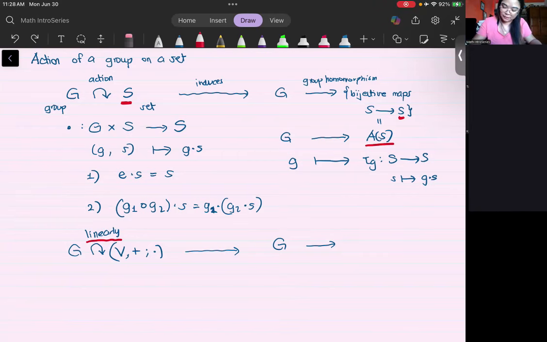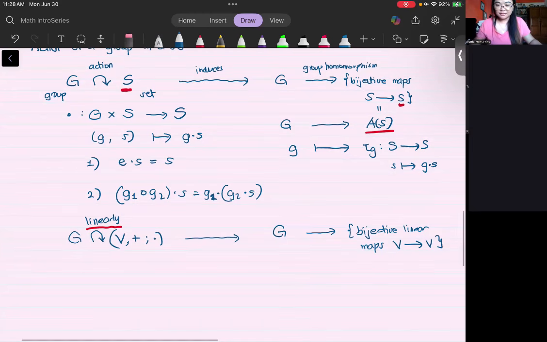What we get here are bijective linear maps from V to V. We call this something in algebra. This is denoted by, let's say, Aut_K(V), or the general linear group on V.